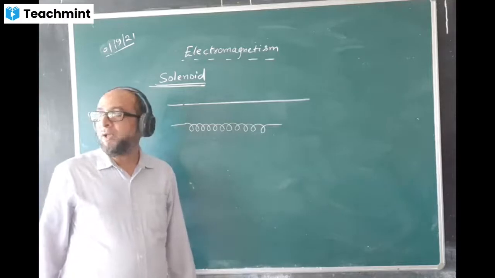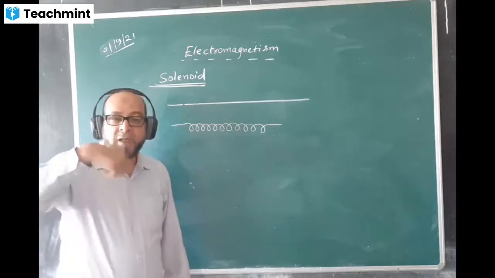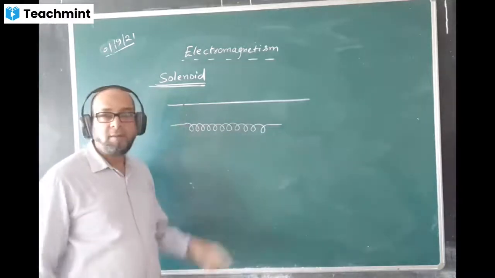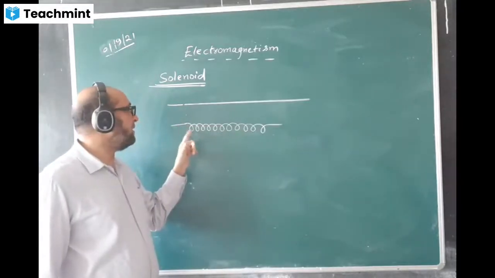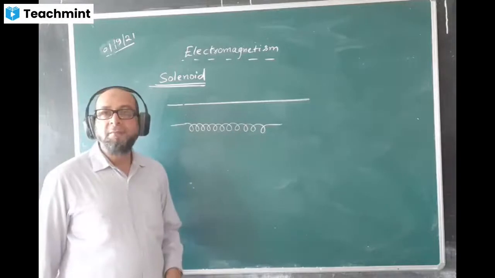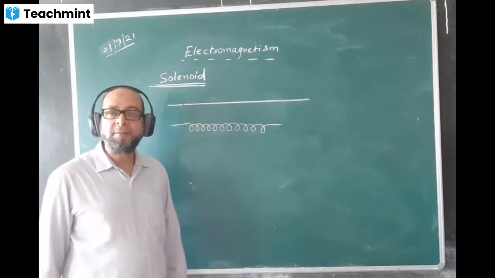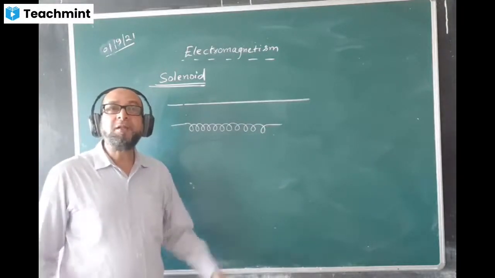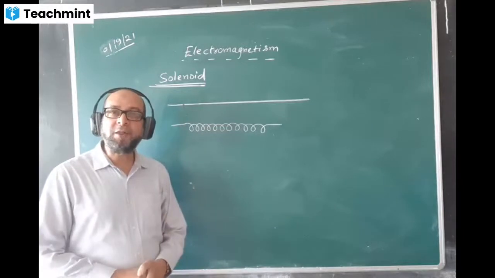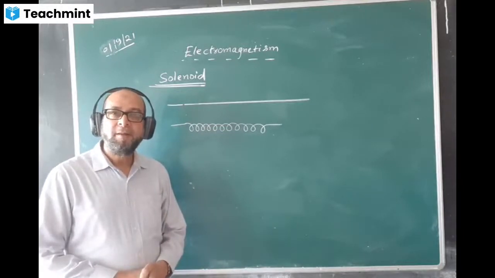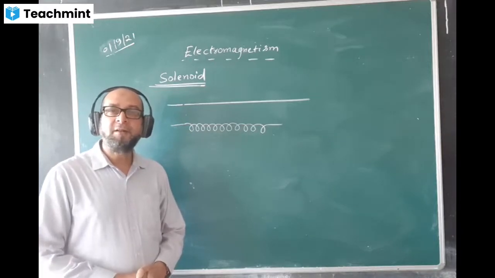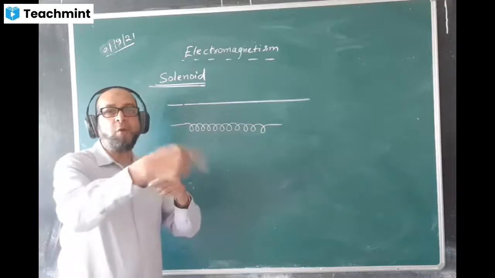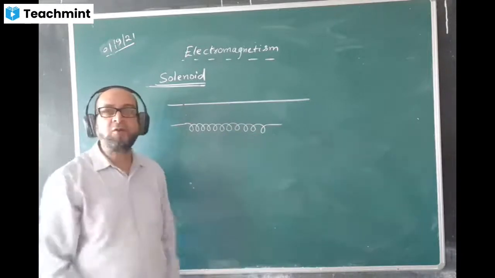When a long copper wire is turned into coils such that the diameter of each coil is much less as compared to the entire length, then it is called a solenoid. You understood what a solenoid is? If you say coils, many coils, the entire thing is called a solenoid.